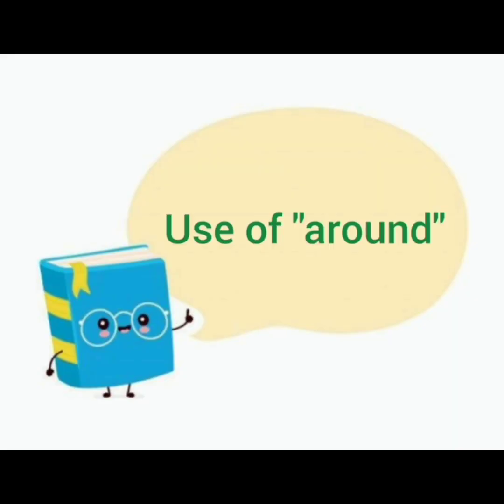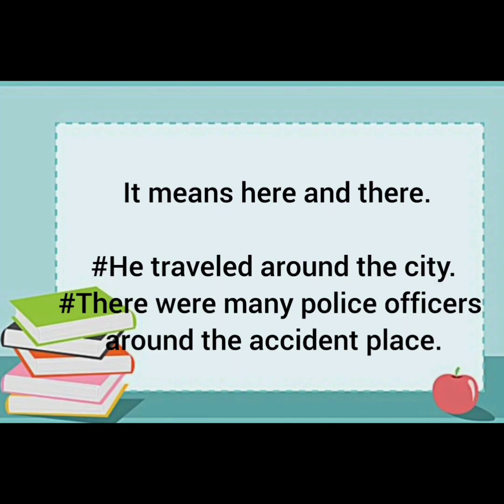Then use of around is there. It means here and there. He traveled around the city. It means that he traveled here and there throughout the city. There were many police officers around the accident place.